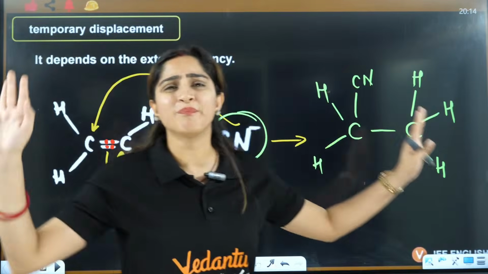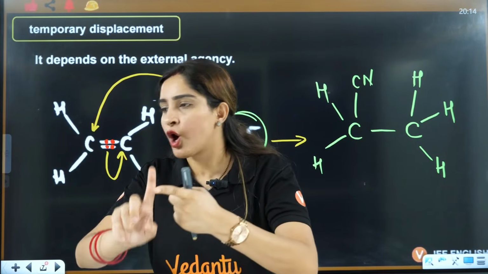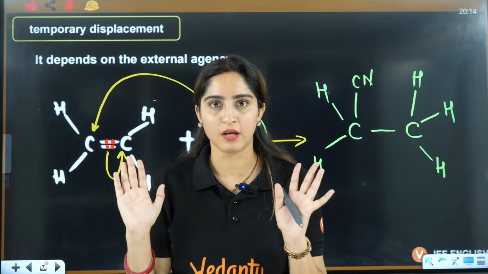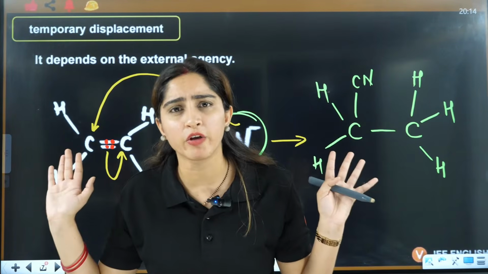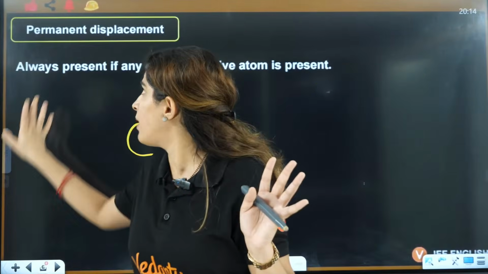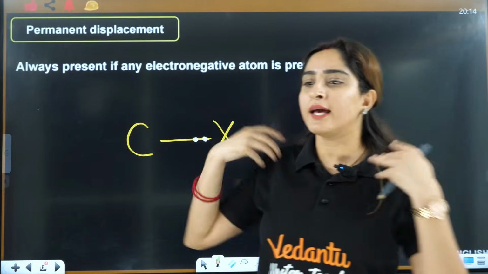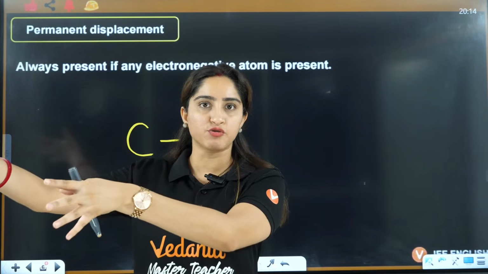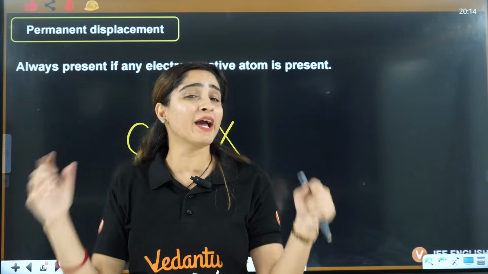In simple cases, there are students who study, they don't need external motivation. They are internally very much motivated, right? That is the permanent displacement. They are like, I know I have this dream and I want to fulfill this dream. For that, what I need to do, I need to study.